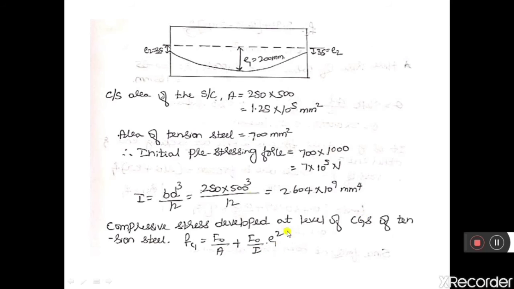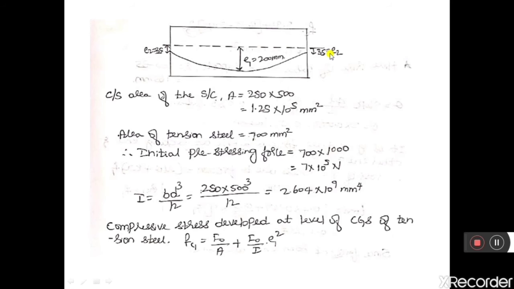Here you should remember this condition. In the previous session we solved a similar type of problem. Here the cable is a parabolic cable, and it has two eccentricities. At the midspan the eccentricity is 200 mm, let us consider it as E1, and at the supports the eccentricity is 35 mm on both ends, let us consider it as E2.